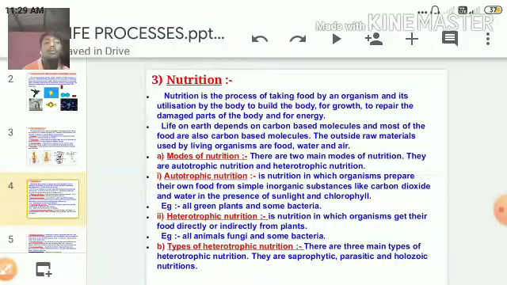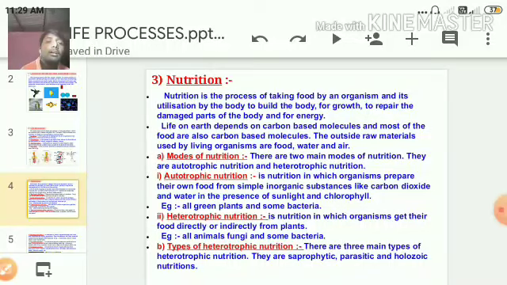So let's go to nutrition. Life on earth depends on carbon-based molecules. Most of the food is also carbon-based molecules.